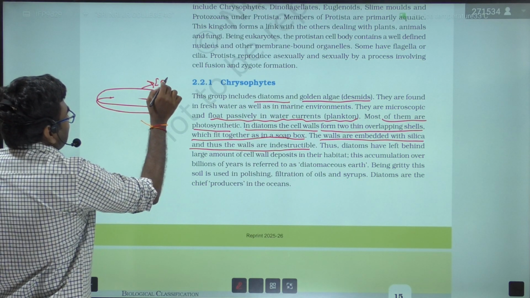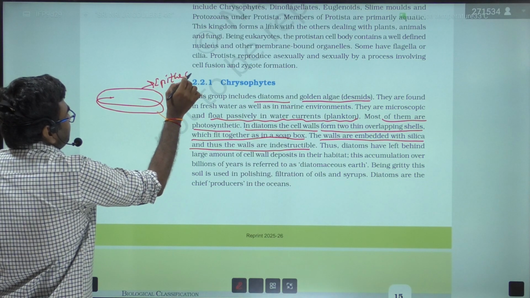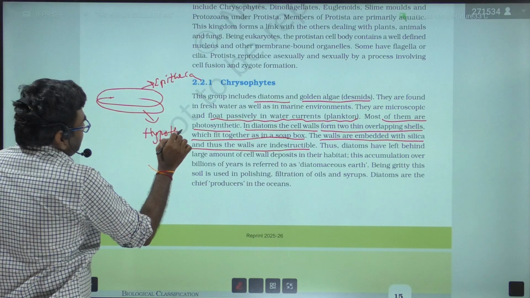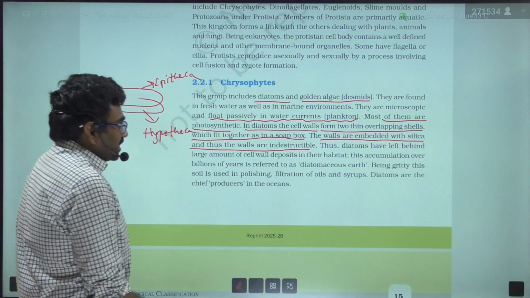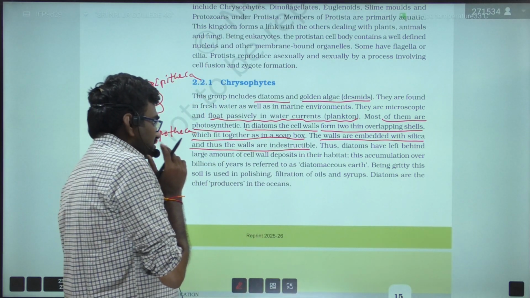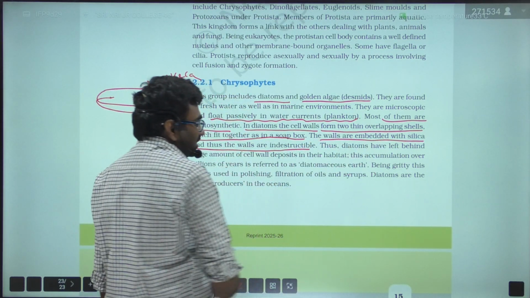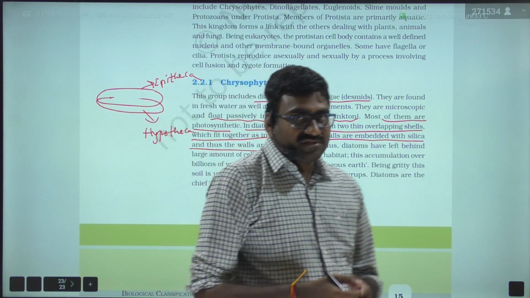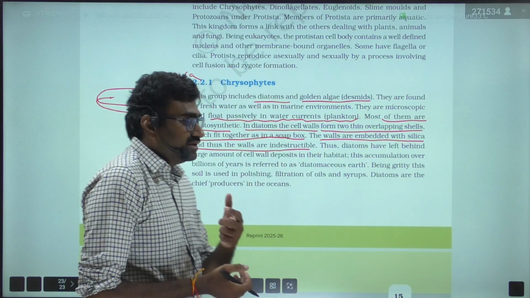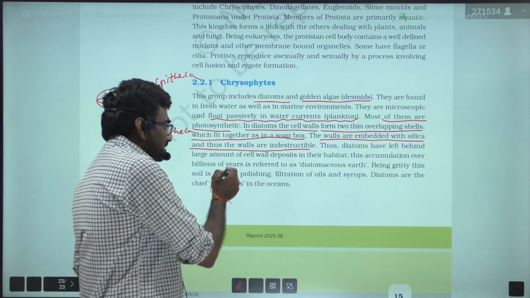The upper shell is known as the epitheca, and the lower one is called the hypotheca, which fit together as in a soap box, right? In diatoms, the cell wall composition is silica, and it is very strong. That is why the walls are